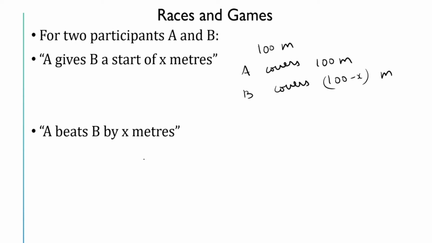Then there is A beats B by x meters. Same in a 100-meter race, we say A beats B by x meters if A covers 100 meters and B is x meters behind A, or B covers only 100 minus x meters during the same time.